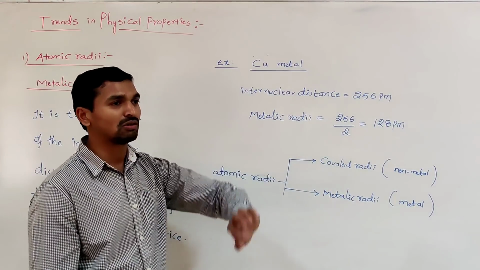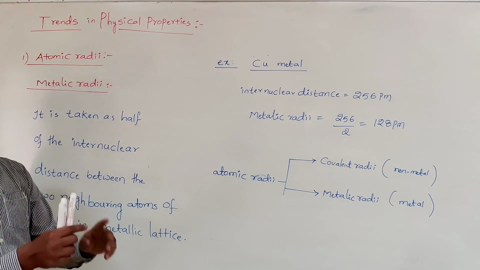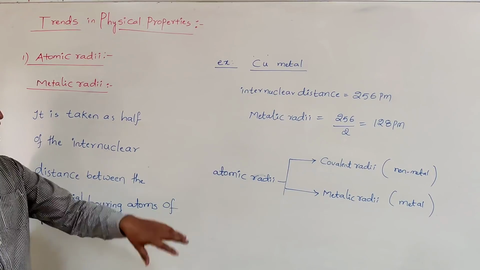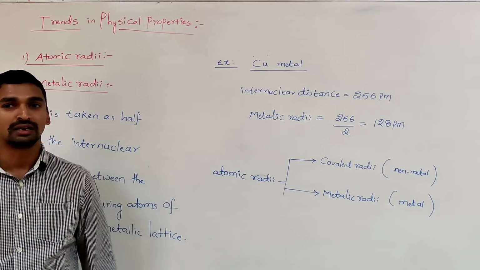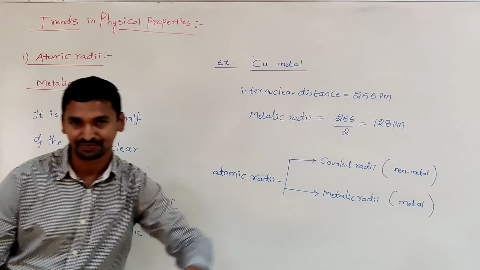Whereas in metallic radii, we first measure the internuclear distance between the two neighboring metal atoms, then make it half, and again we get the metallic radii. Then we go to the next one, van der Waals radii.